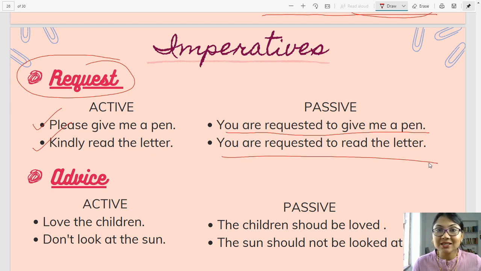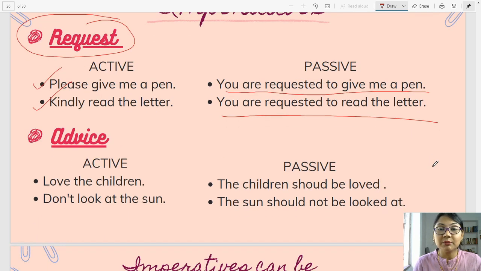Children, the more you practice, the more you will become used to these sentences. They are very easy. You just need to know them. And if you understand them, then they are already there in your muscle memory. Then you will never forget them. Okay, let's move on with a few more examples.